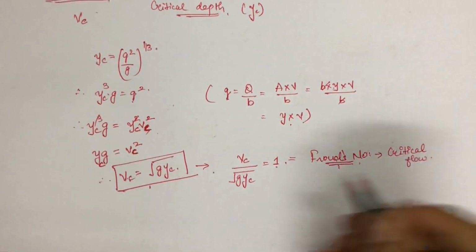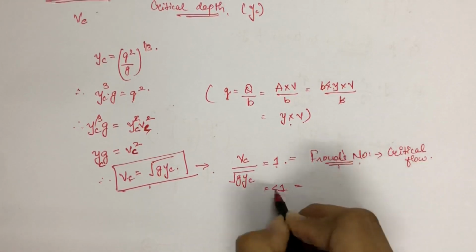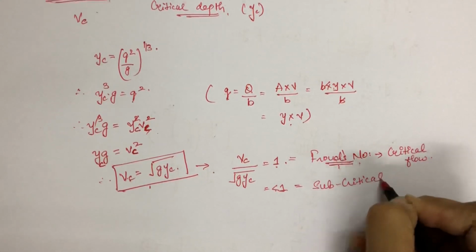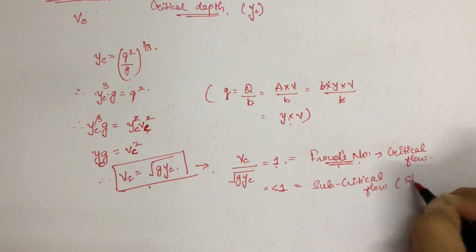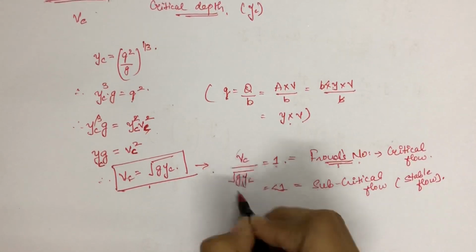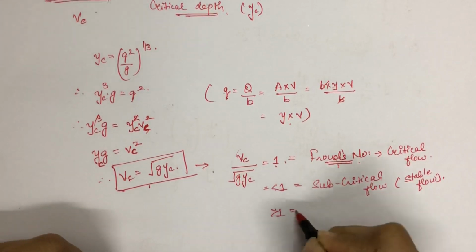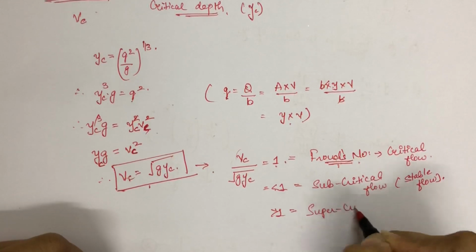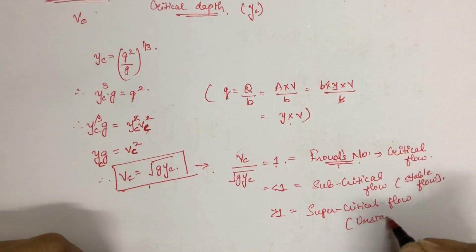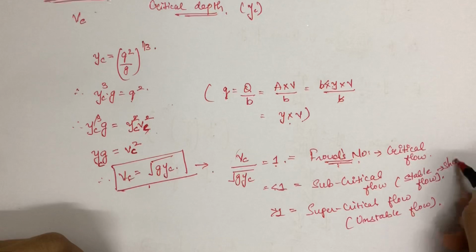If the value of Froude number is less than 1, then it is known as subcritical flow, or you can also call it stable flow. And if the value of Vc upon under root of gyc is greater than 1, then it is known as supercritical flow or unstable flow. This is also known as shooting flow.